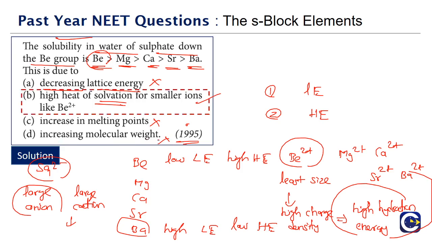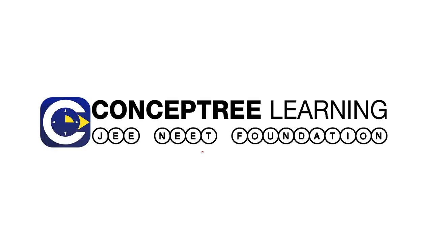Option B. Why? In case of beryllium, the hydration energy is more, and that's the reason why beryllium sulfate is more soluble. Generally, if the hydration energy is much more than the lattice energy, that particular salt will be more soluble, and that is what is happening in the case of beryllium. Hydration energy is highest and lattice energy is the least. That's why it is highly soluble. So this is about this part, and we'll see the rest in the next video.